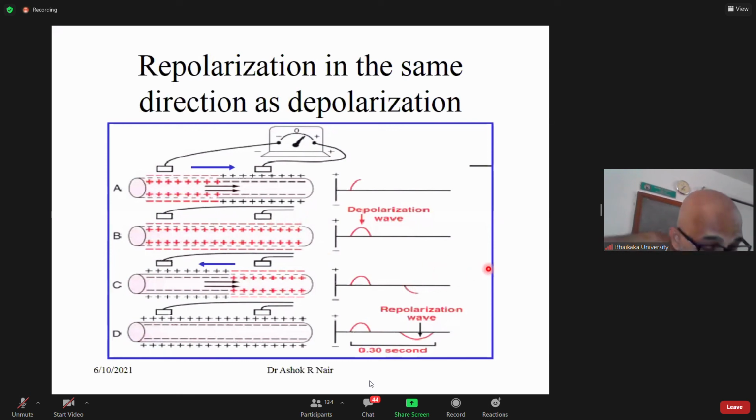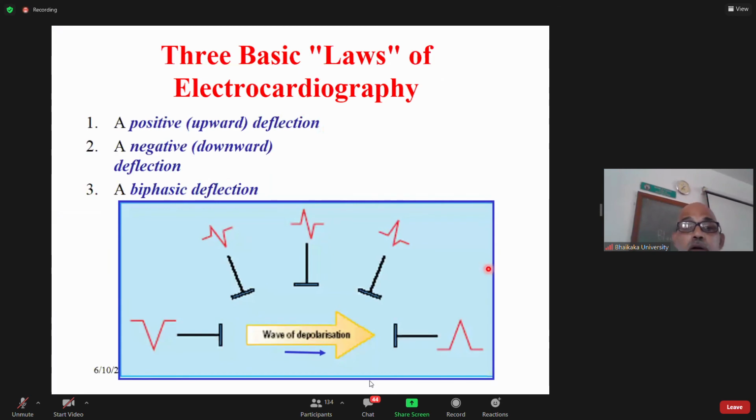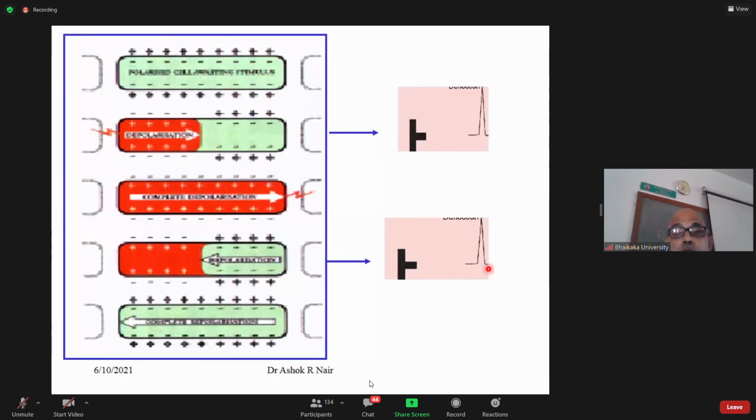You can also explain it in a different way. If depolarization is moving towards the recording electrode, you get an upward deflection. If repolarization is moving towards the recording electrode, you get a downward deflection. If repolarization is moving away from the recording electrode, you get an upward deflection.